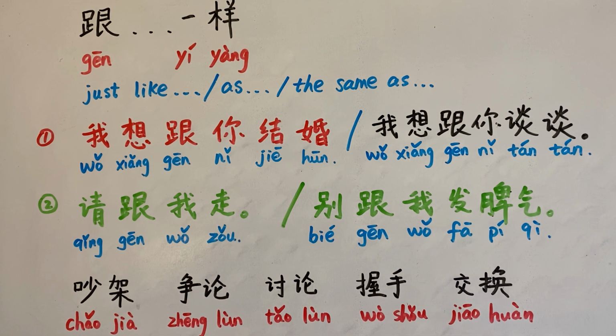It's the same with verbs like 商量, to discuss with you. 商量 is spoken language. 打赌, I want to bet with you, I want to make a bet.